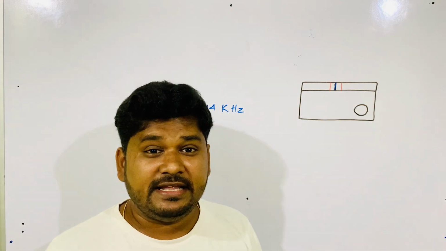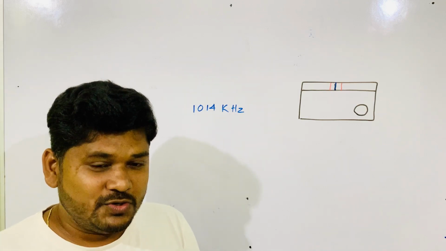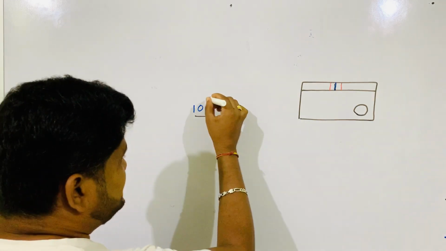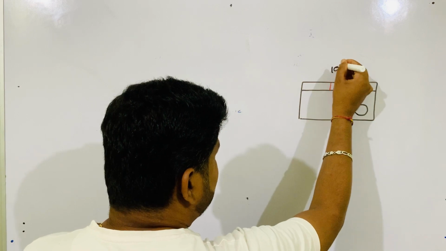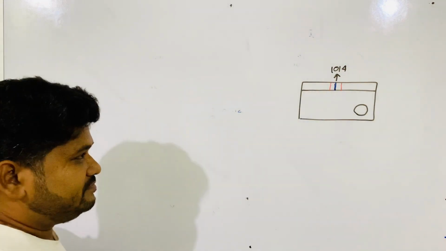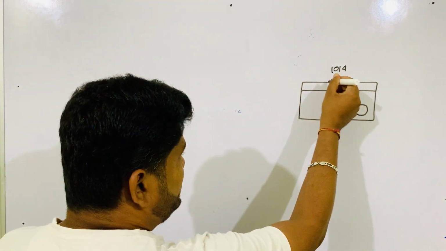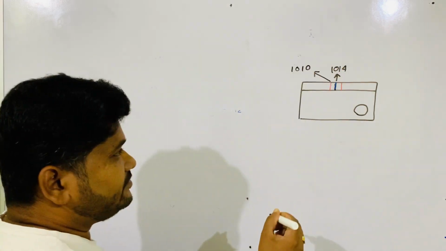Why does this happen? I'll go to that. You see here, mathematically, this middle line is this 1014. It may be 4 or 5 less, so this frequency will be 1010 kilohertz.